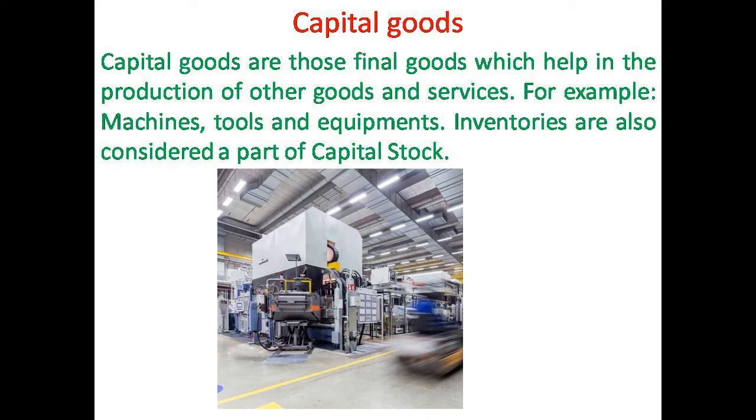That can also be considered as capital stock in economics. So capital goods help in the production of other goods and services, and even inventories or stock is also considered as a part of capital stock. So that's all about final goods. So we have learned the final goods can be either consumption or consumer goods or capital goods.